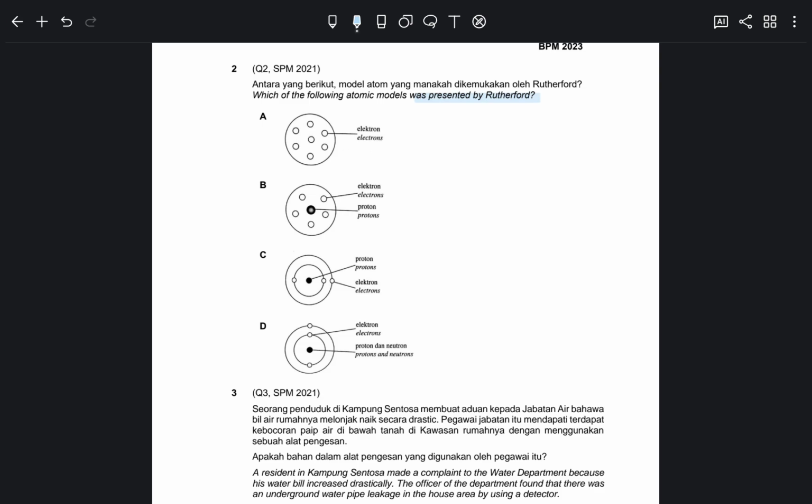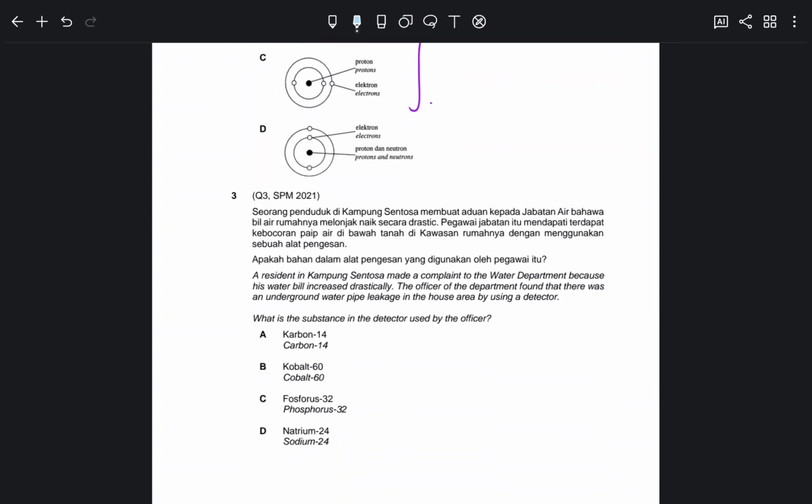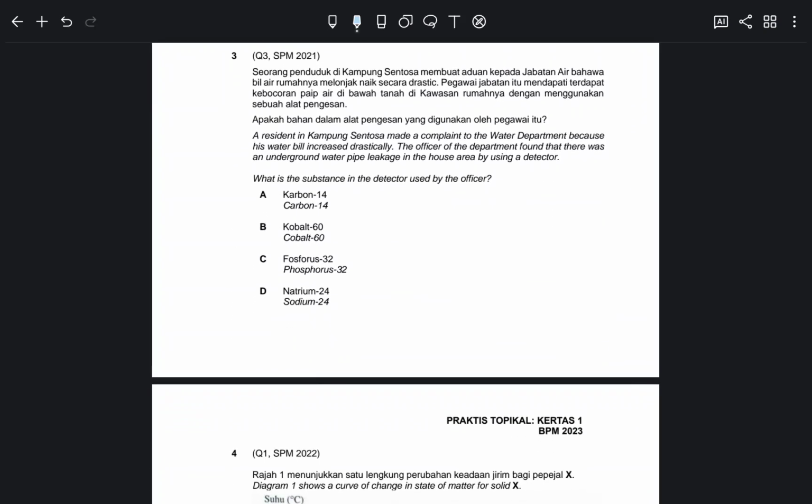Okay, so the answer should be either B or C. Remember, Rutherford doesn't propose anything with shells, so no shells in his model. Of course, the answer is B. And you can answer this question if you remember the history of how the atomic models were invented.